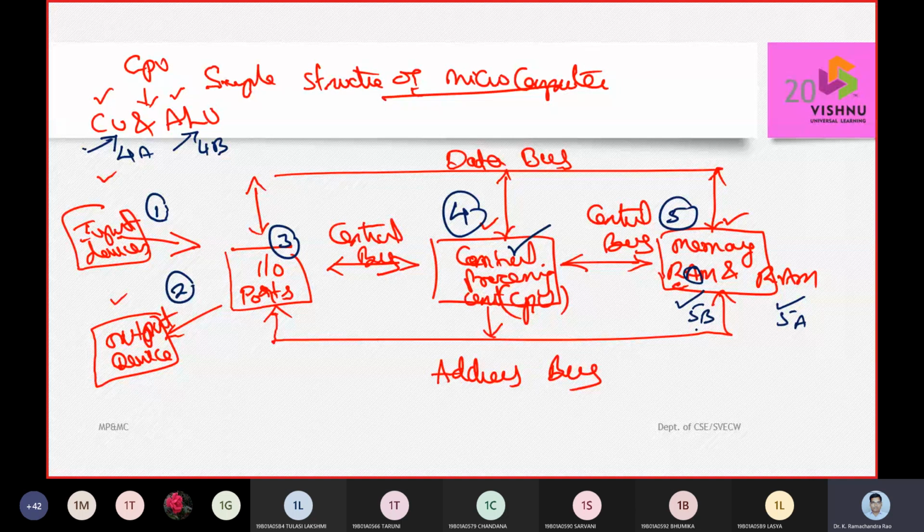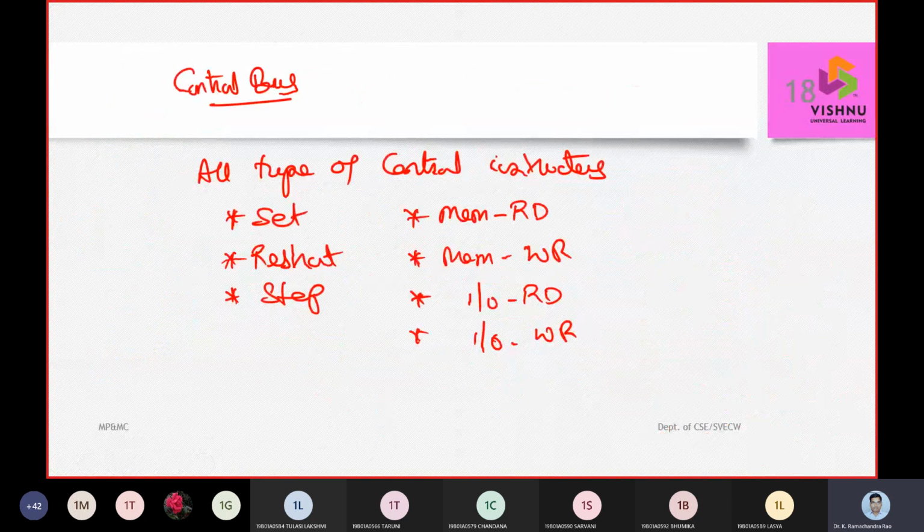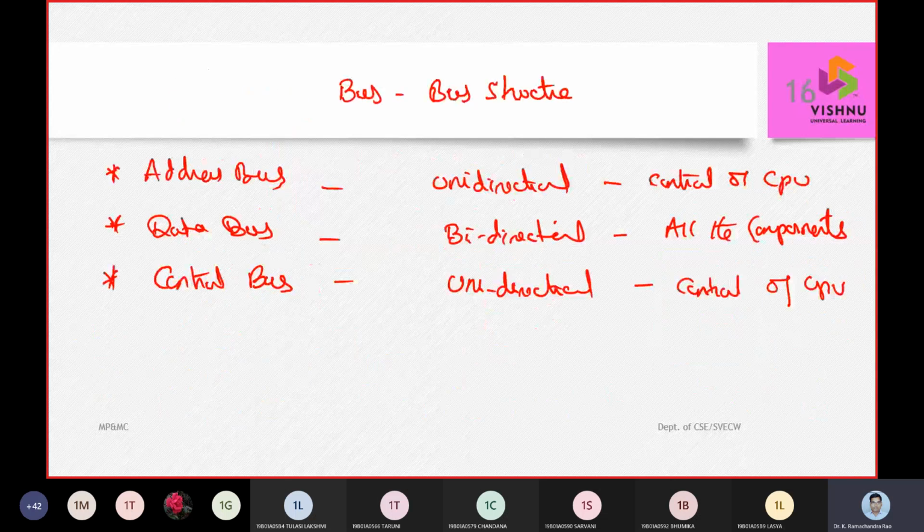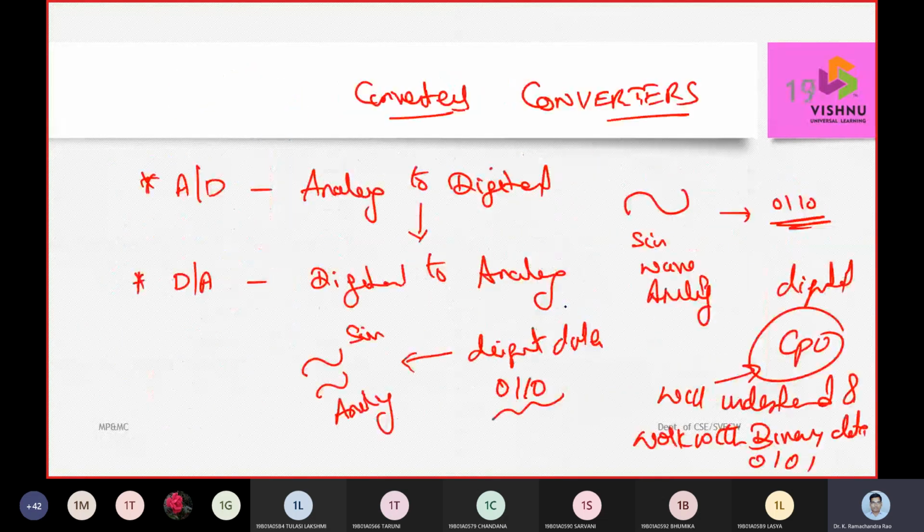And how data is going to be communicated, how data is going to be exchanged among themselves: one, it is going to be taken up with the address bus. Two, it is going to be dealt with the data bus. Three, it is going to be controlled with the control bus. So these are the different components. Our discussion went independently to each and every component separately. But now here we are going to holistically present all the components at this point of time.